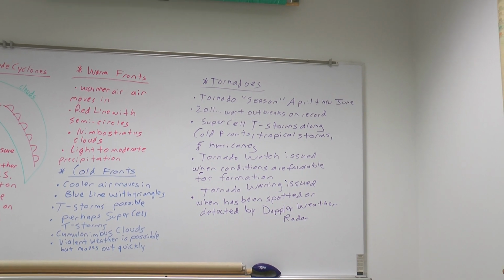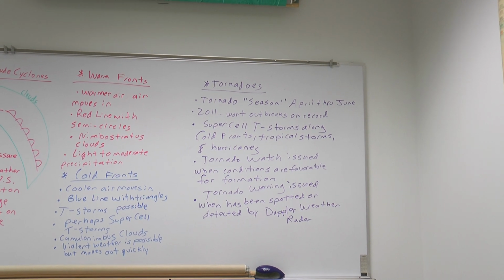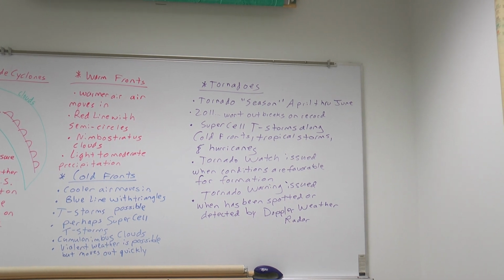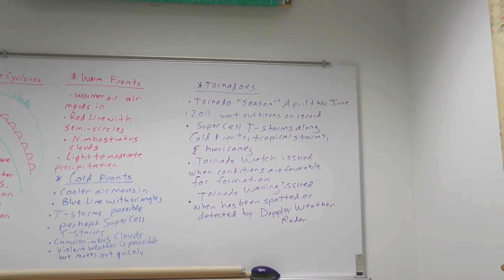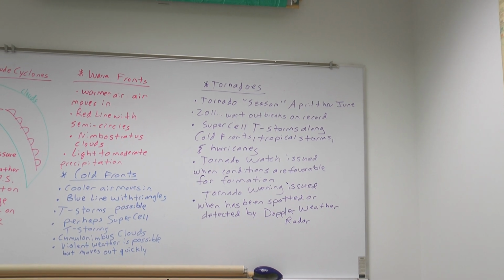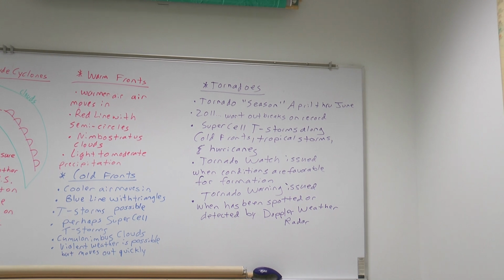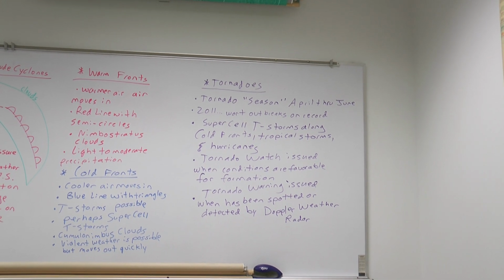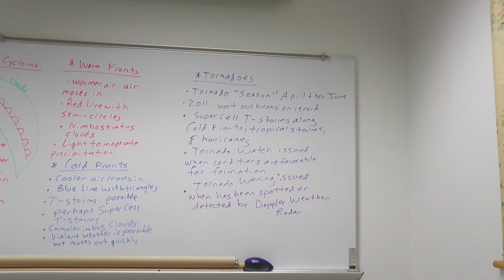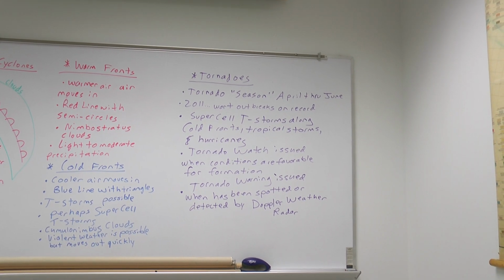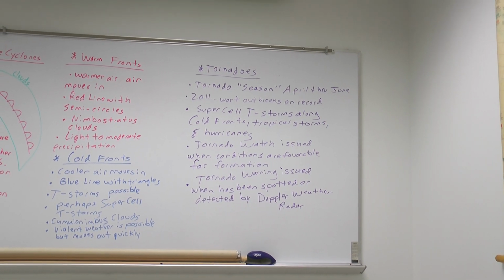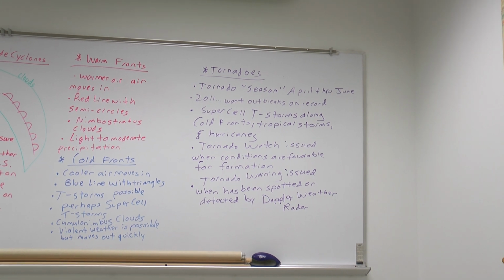Where are we likely to see tornadoes form? They are going to form not with just any thunderstorm, not your everyday afternoon air mass thunderstorm on a hot day in the summer, that's just a thunderstorm, but they're going to form along the supercell thunderstorms that can form along cold fronts. We can also see tornadoes spin out from tropical storms and hurricanes. Dorian, that was last fall, so we were spared the wrath of Dorian here at school, but there were some effects at the coast, and Dorian produced a handful of tornadoes.